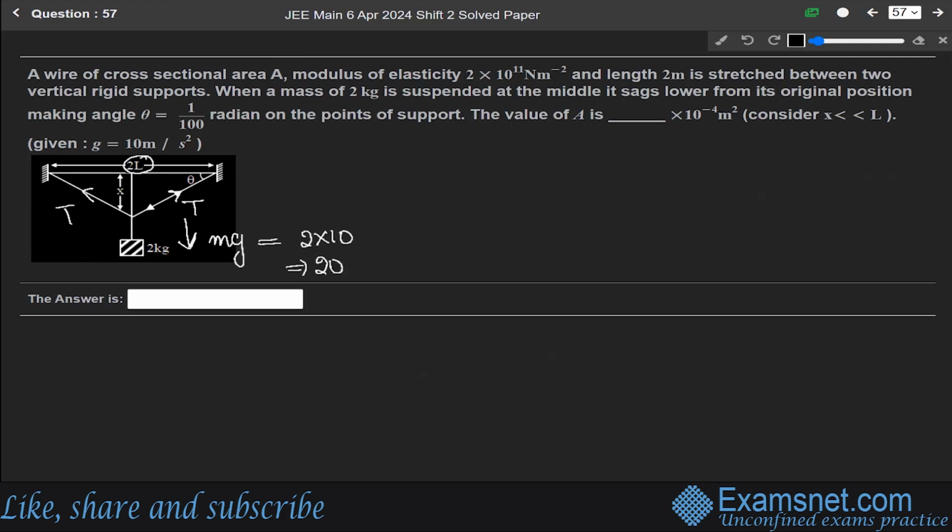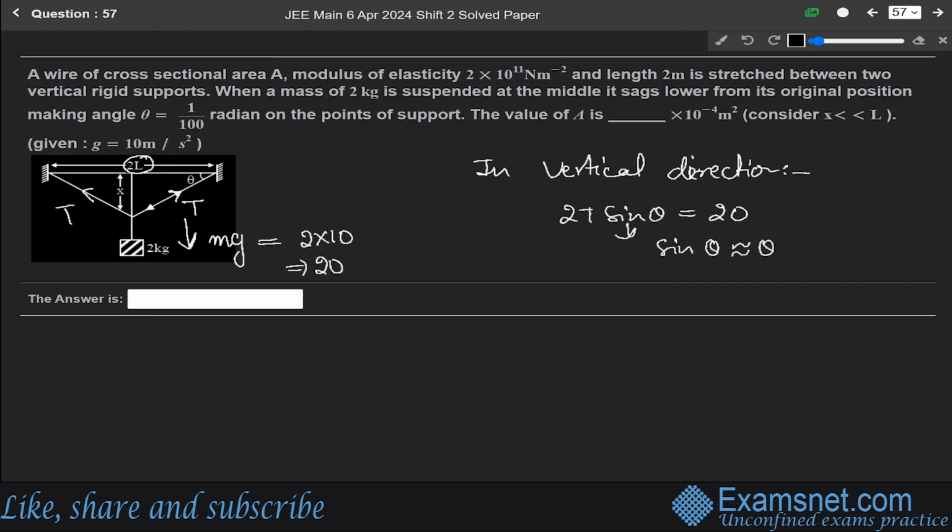So in vertical direction, we can write it as 2T sine theta will be equals to 20. Okay. And using a small angle approximation for this sine theta, for a small angle, we can write sine theta is approximately equals to theta.